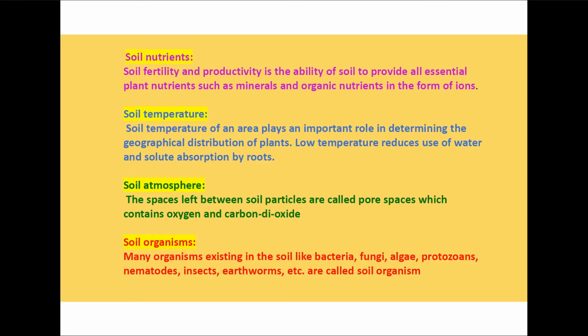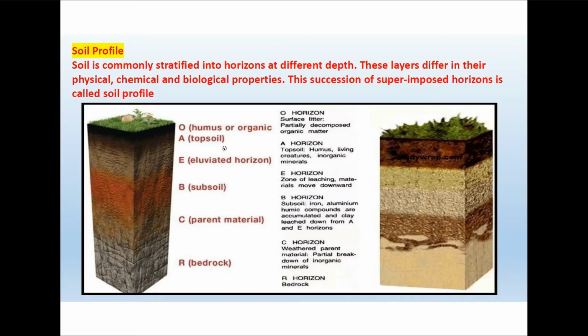Soil temperature. Soil temperature also plays a very important role in determining the geographical distribution of the plants, because low temperature reduces the absorption of solute by the roots. Soil atmosphere. The spaces left between the soil particles are called pore spaces, and these spaces contain oxygen and carbon dioxide, which play an important role in the physiological activities of the plants. Soil organisms like bacteria, fungi, algae, protozoans, nematodes, insects and earthworms play a very important role in determining the fertility of the soil.